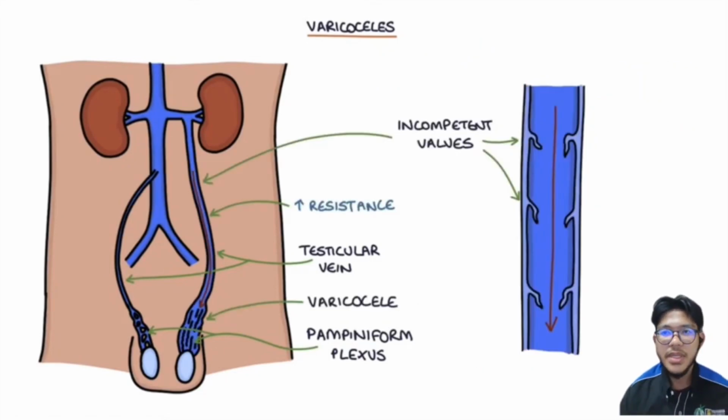Varicoceles are the result of increase in resistance. Essentially, more resistance in the testicular veins means it's more difficult for the pampiniferous plexus to drain. Hence, it will lead to back pressure and swelling of the pampiniferous plexus. Incompetent valves in the testicular vein allow blood to flow back from the testicular vein into the pampiniferous plexus.